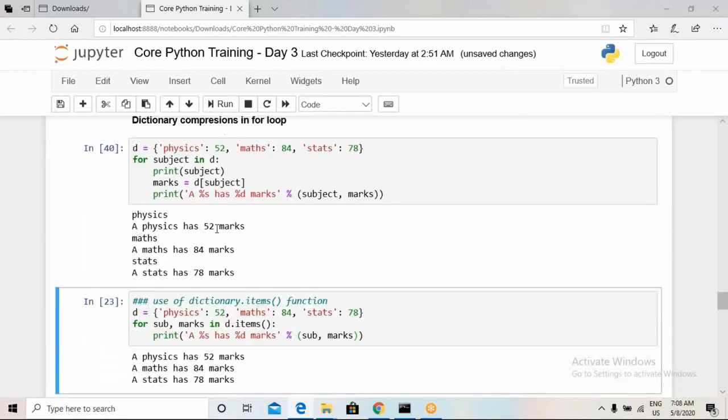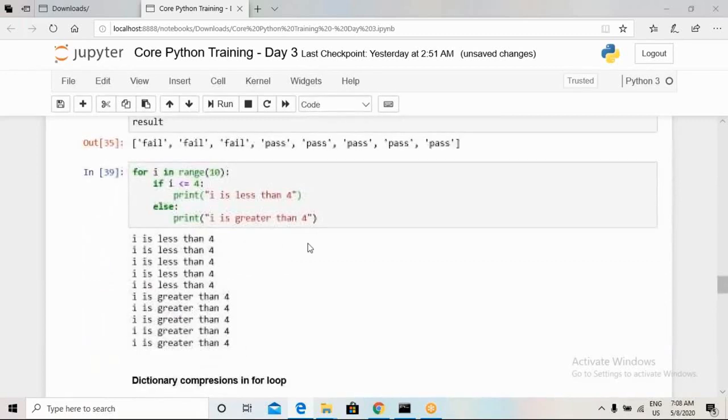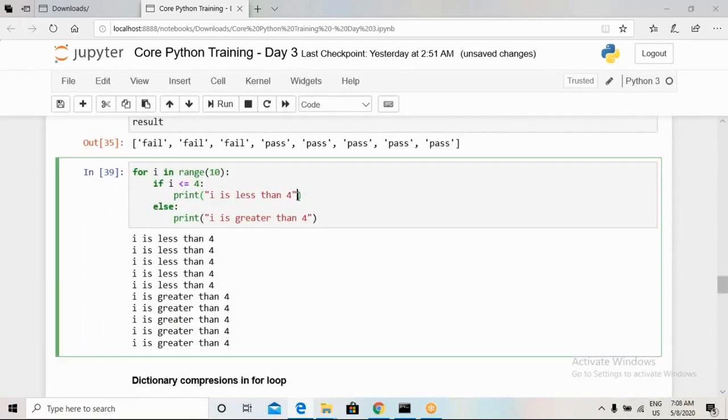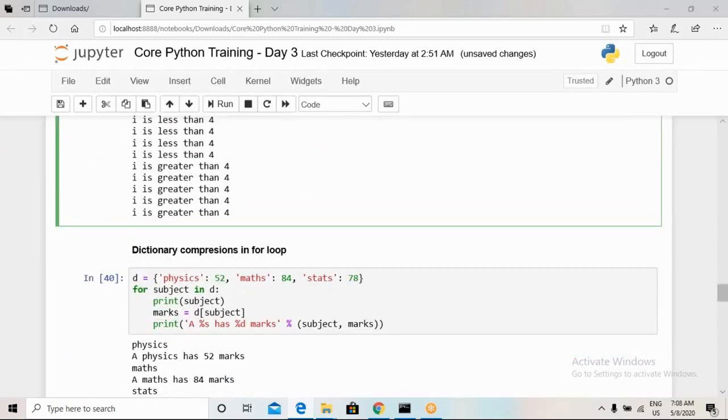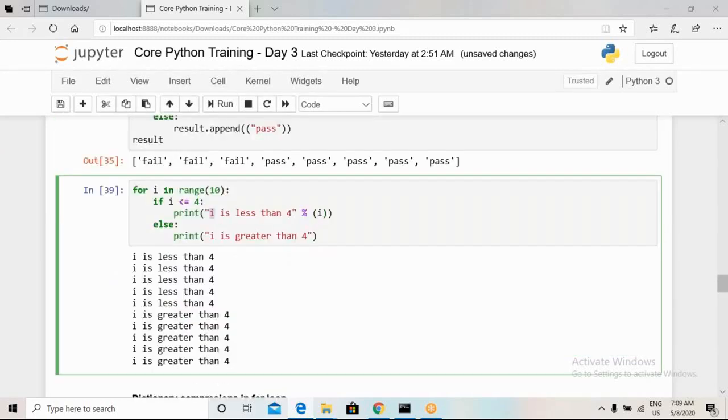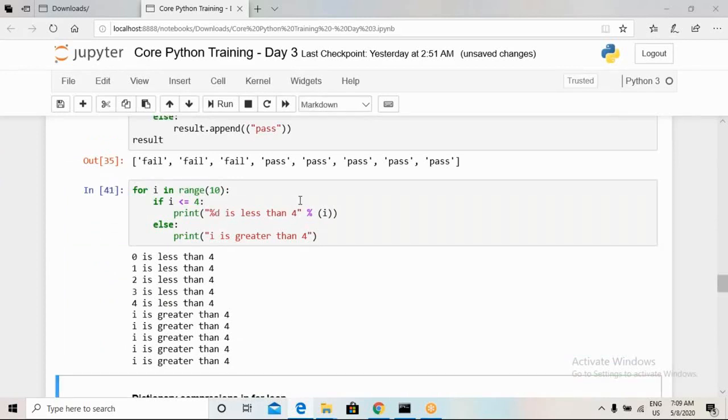If I wanted to change something over here, we have to make sure that we use the modulo i function as well.